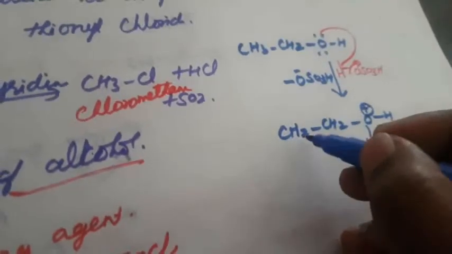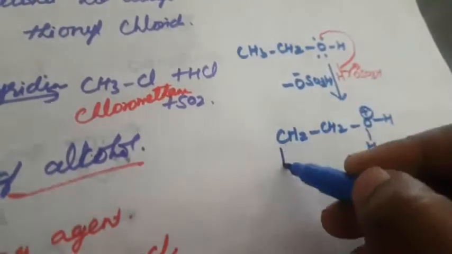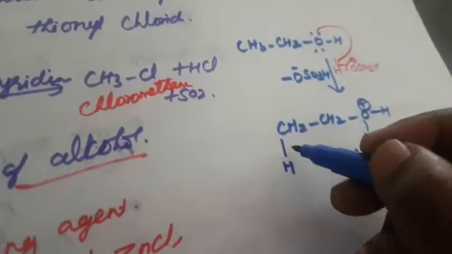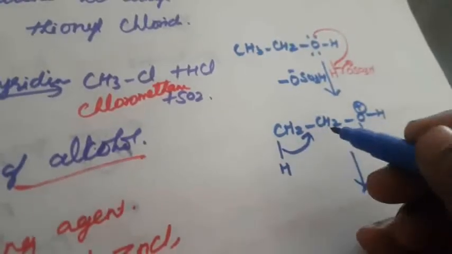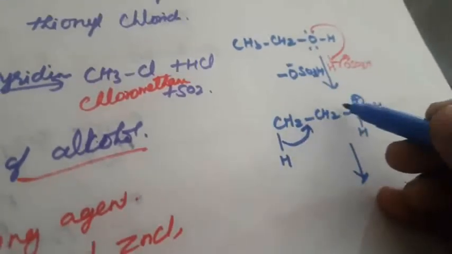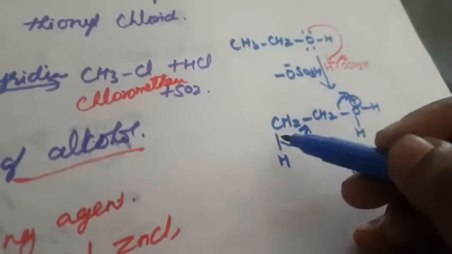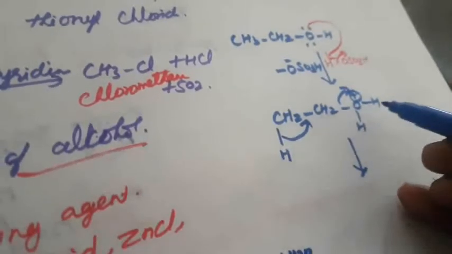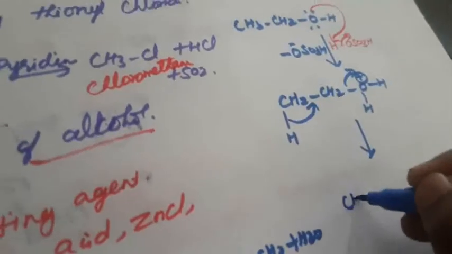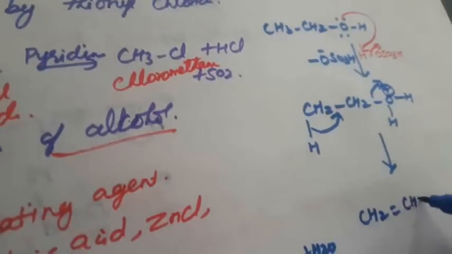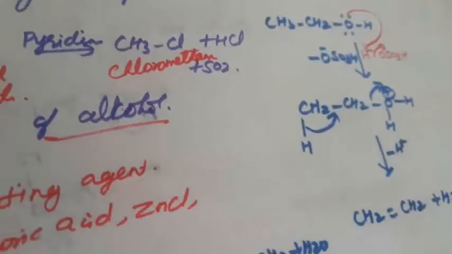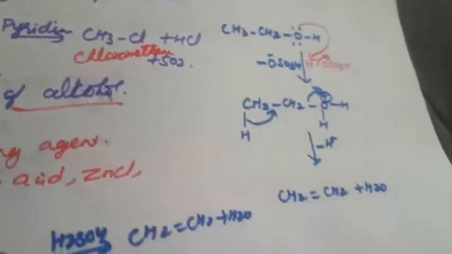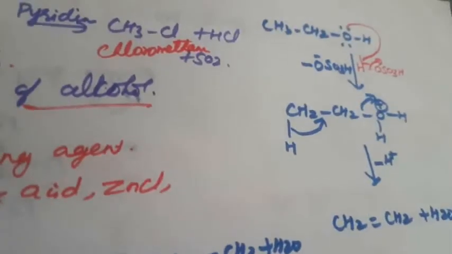Now the other part: the CH3 I am writing here. This will come to this position, so it becomes positively charged. One hydrogen is liberated, so this becomes positive. Here it will form CH2=CH2 plus H2O, which is the liberation. So this is the mechanism of this elimination reaction.